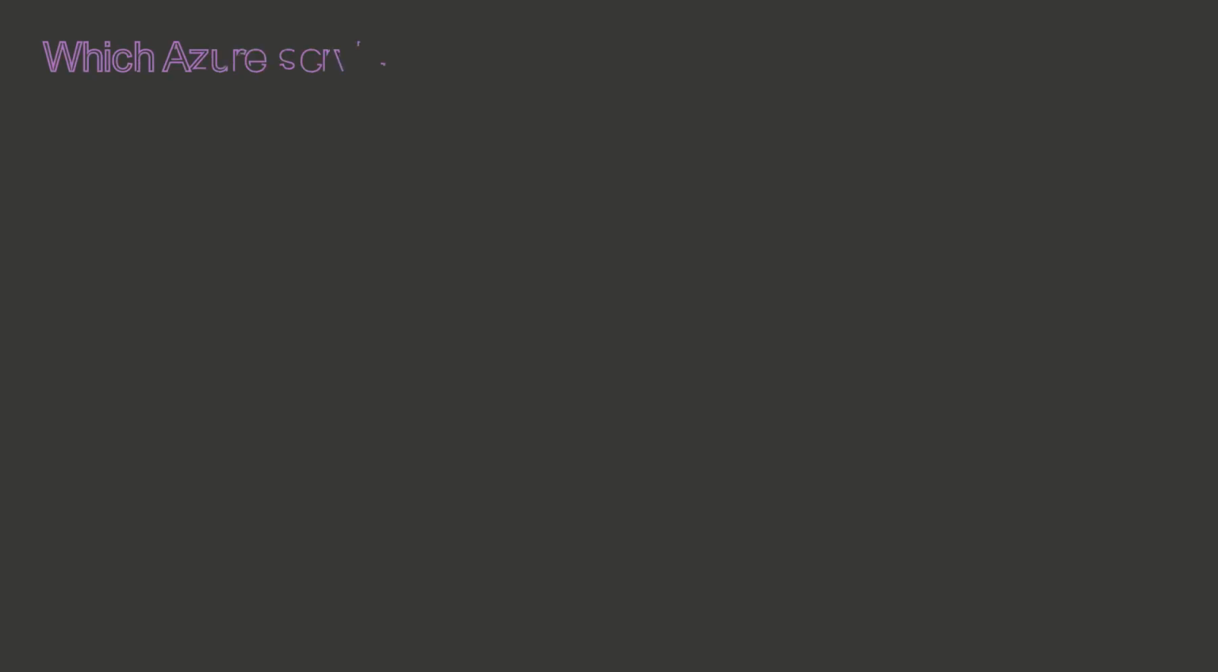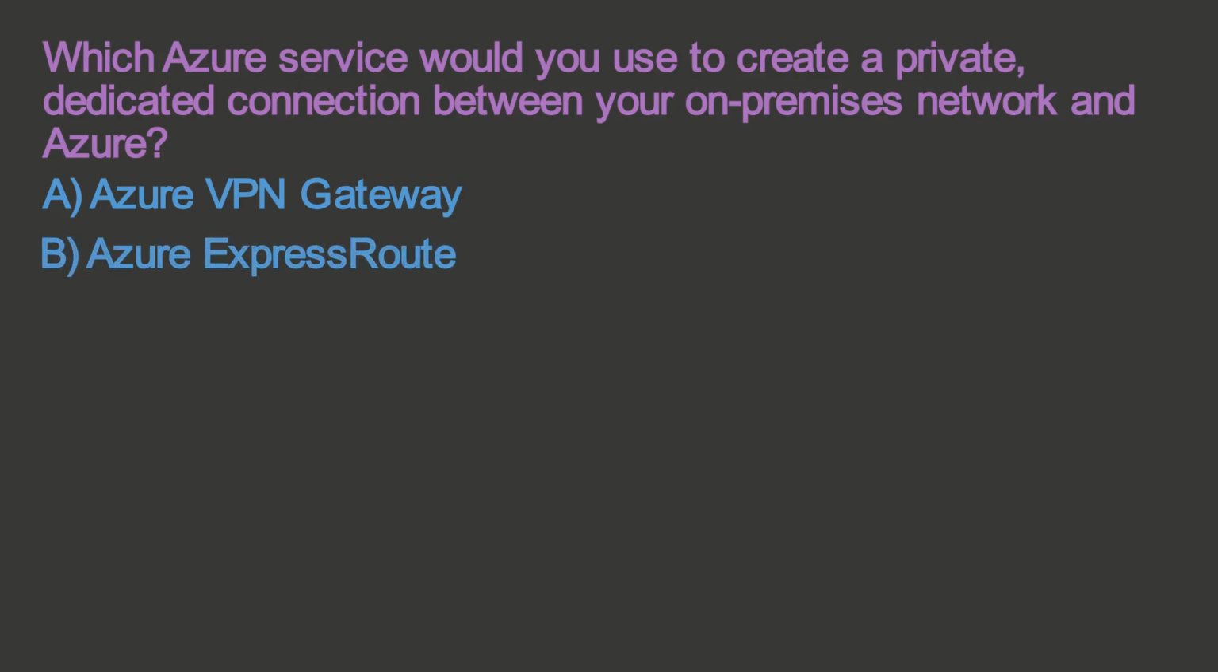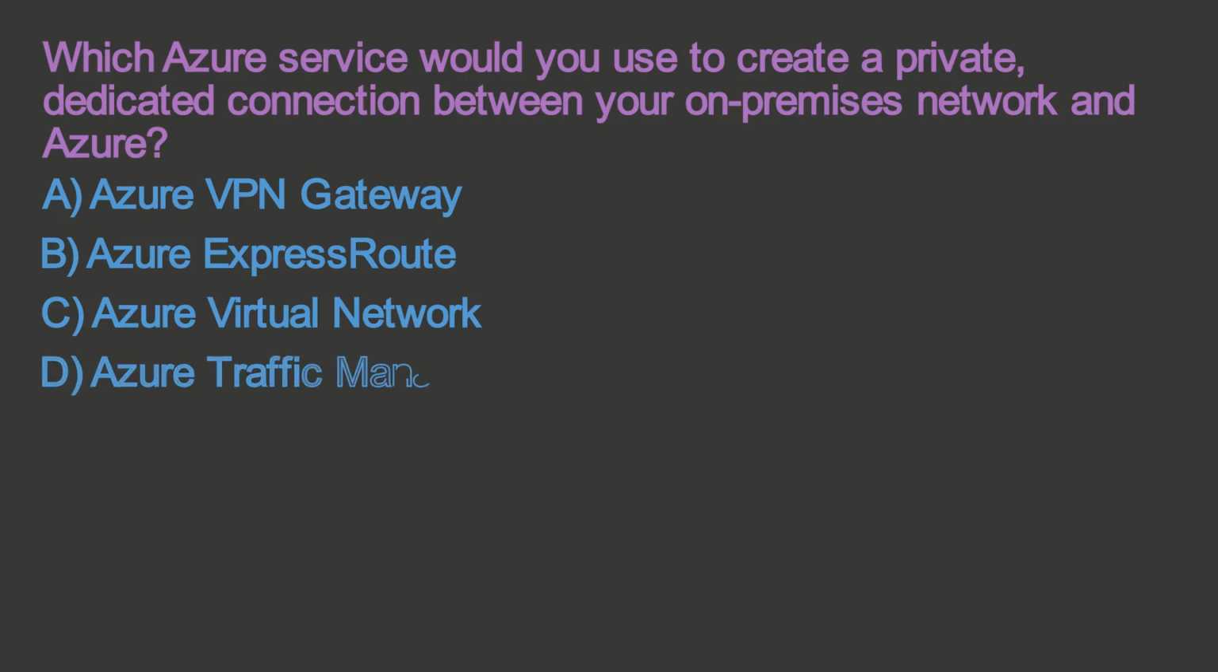Which Azure service would you use to create a private, dedicated connection between your on-premises network and Azure? A. Azure VPN Gateway. B. Azure ExpressRoute. C. Azure Virtual Network. D. Azure Traffic Manager.